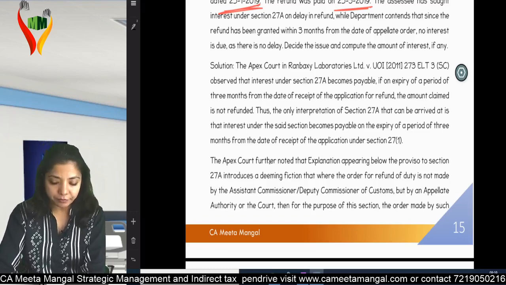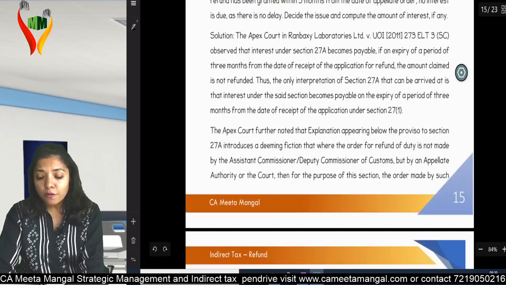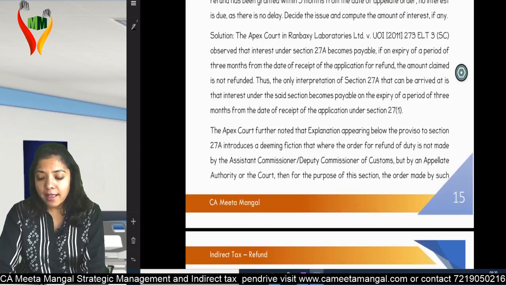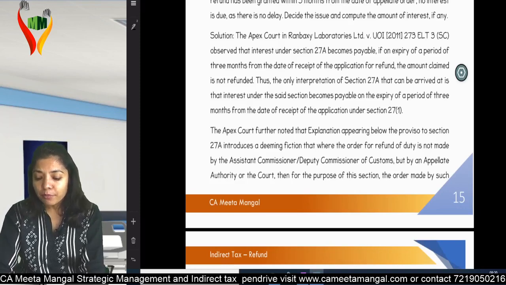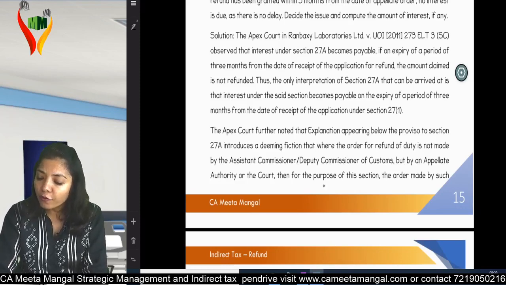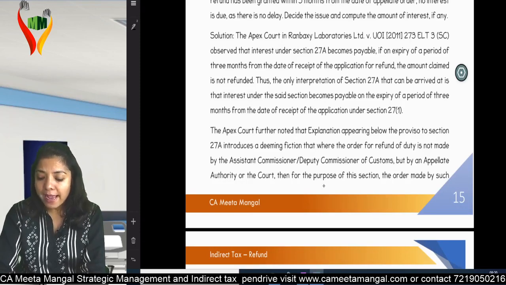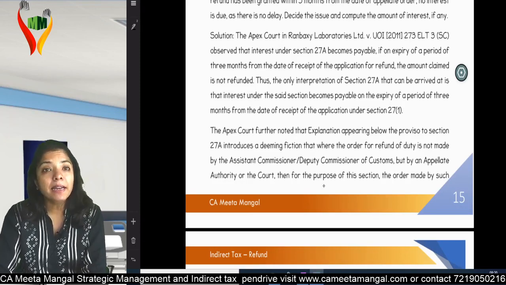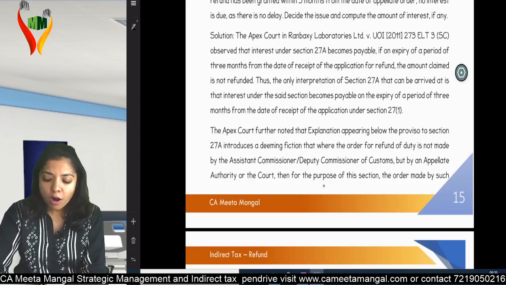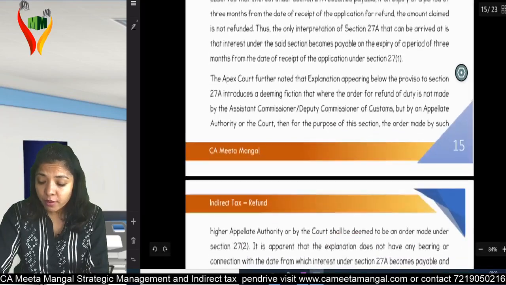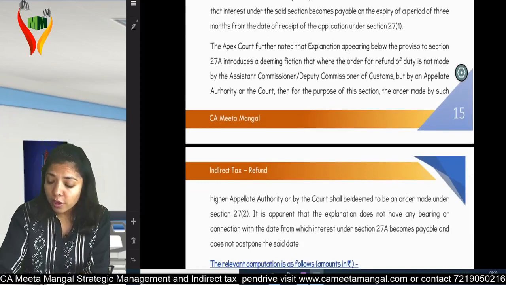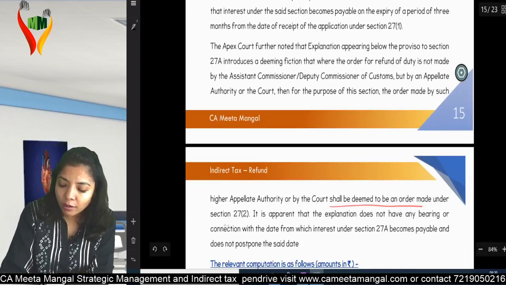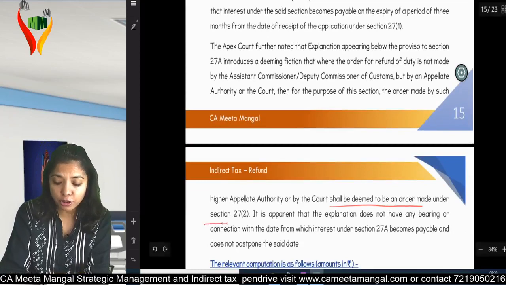Section 27. The apex court further noted that the explanation appearing below the proviso to Section 27A introduces a deeming fiction that where the order for refund of duty is not made by the assistant or deputy commissioner but by an appellate authority or court, for the purpose of this section, the order made by such a higher appellate authority or by the court shall be deemed to be an order made under Section 27 subsection 2.